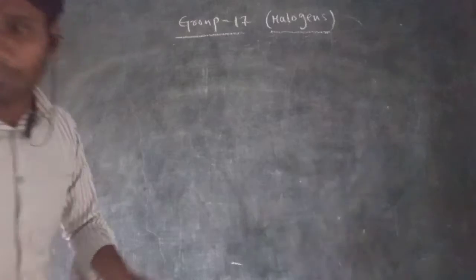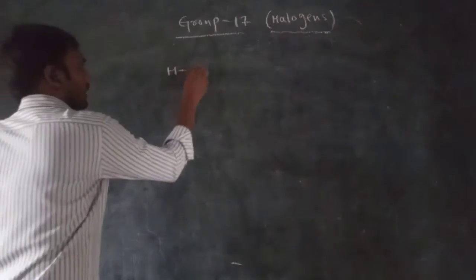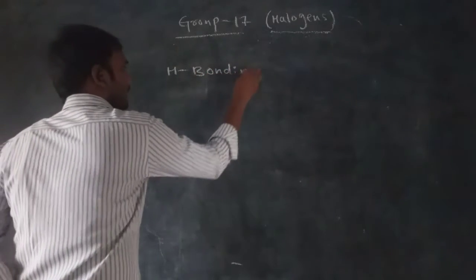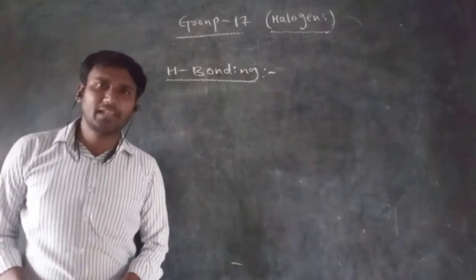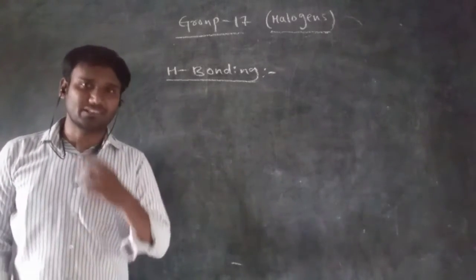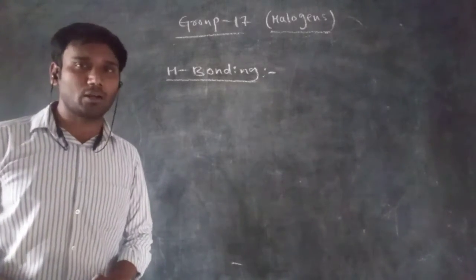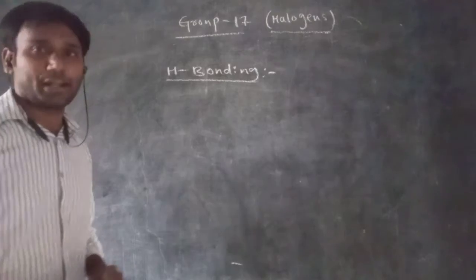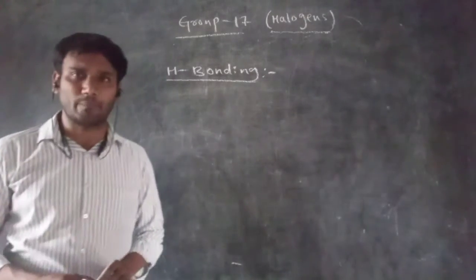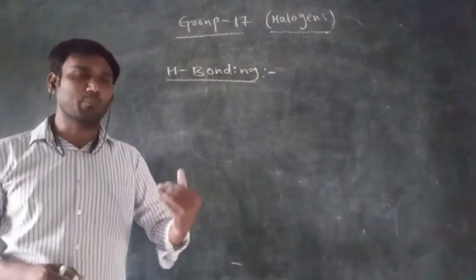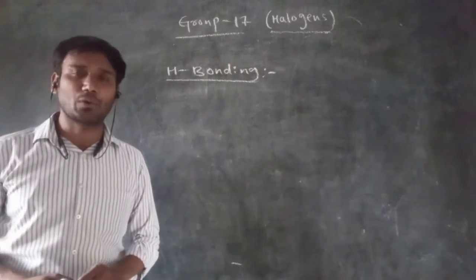So after the bond dissociation energy, next one is hydrogen bonding. So what is the meaning of hydrogen bonding? The bond formed between a highly electronegative atom and hydrogen, generally we call a hydrogen bond. So finally, the hydrogen bond is dependent on the electronegativity of the atom. If the electronegativity of the atom is more, the hydrogen bond will be strong.